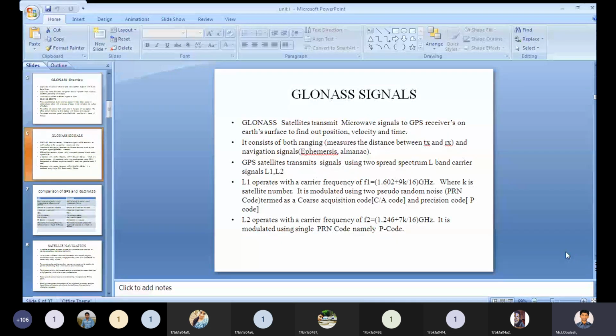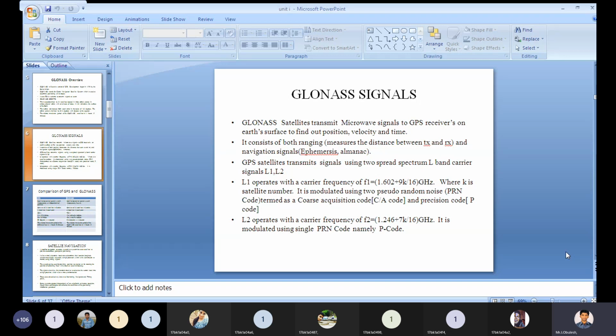I think you know it: a microwave signal has a frequency above 1 gigahertz, minimum 1 giga. This GLONASS satellite transmits microwave signals to GPS receivers on the Earth surface to find out position, velocity and time.